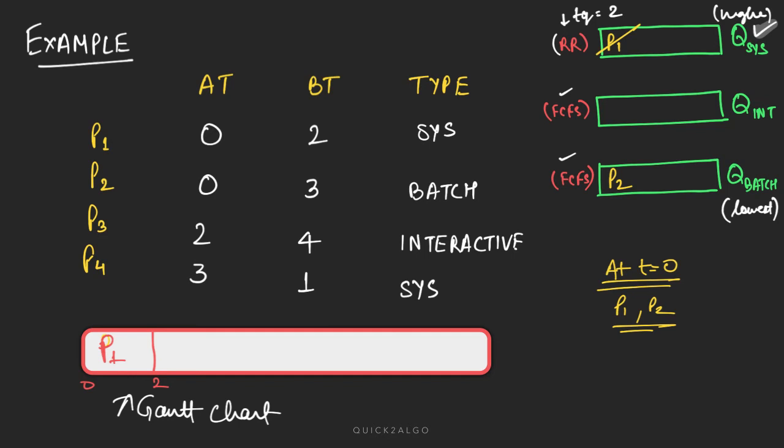Okay, P1 is done. Now what is the time? Time is now t equal to 2. At t equal to 2, what is the status of the ready queue? We have P2 in the system. Then P3 has also arrived in the system. P3 is an interactive process, so it will go into this queue. Interactive process has a higher priority and it follows the first come first serve principle, so we will allot it the CPU time. Now we are assuming it is non-preemptive.